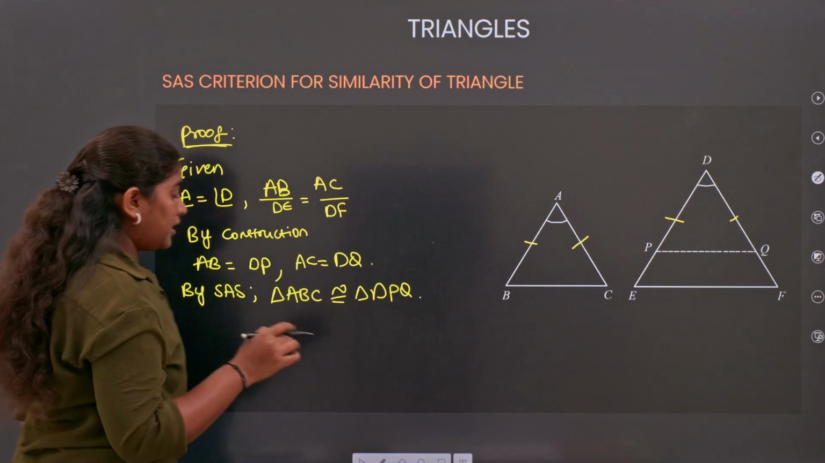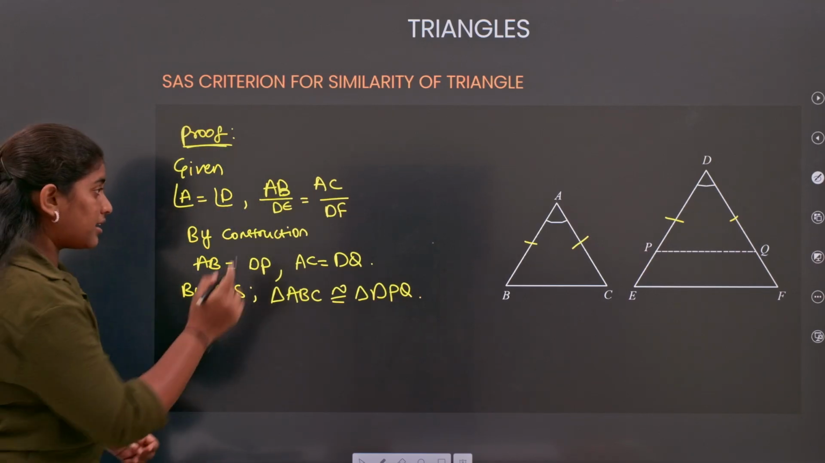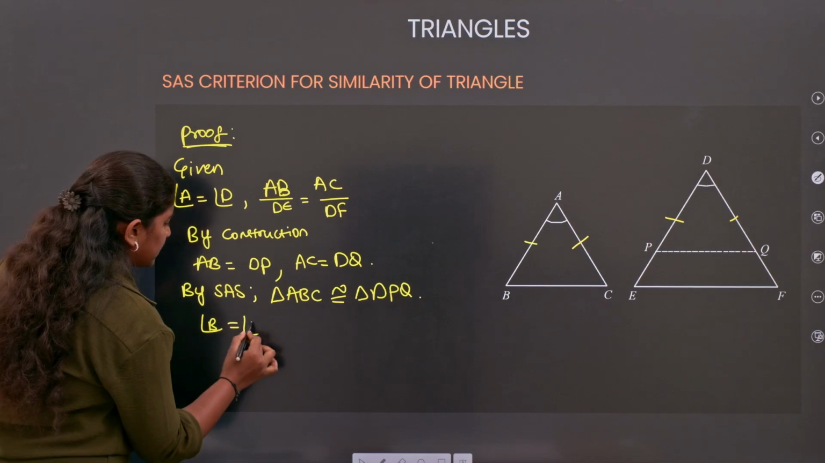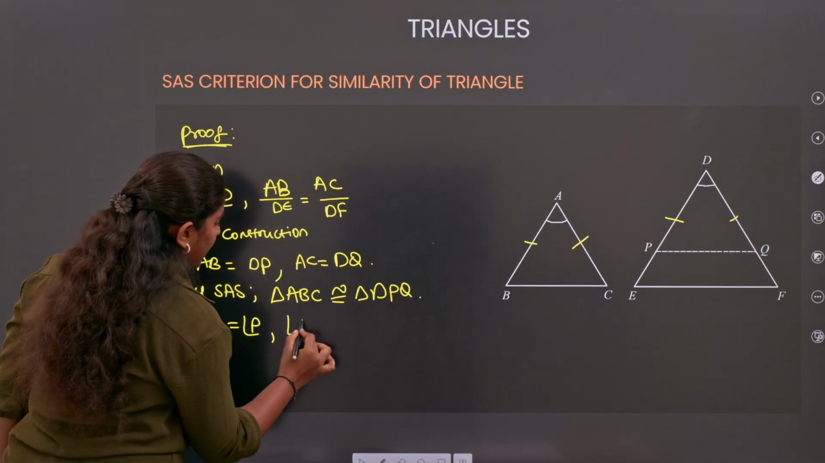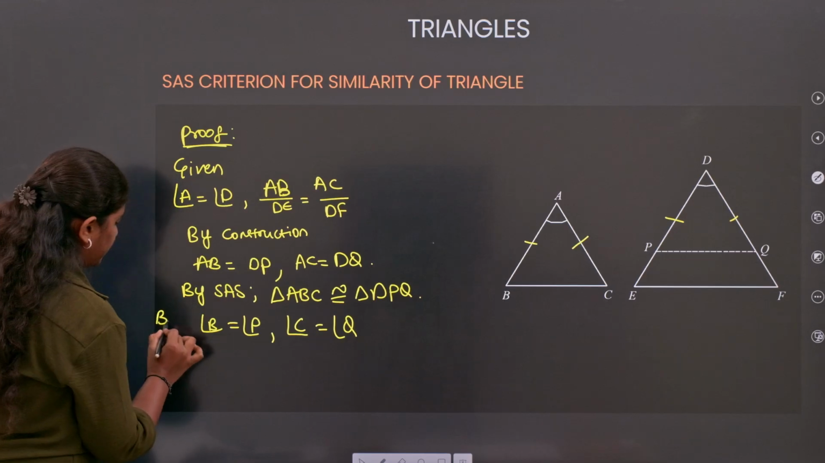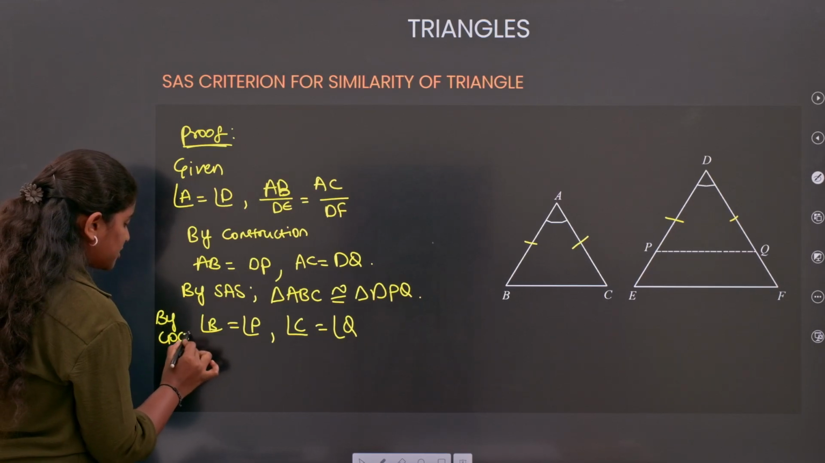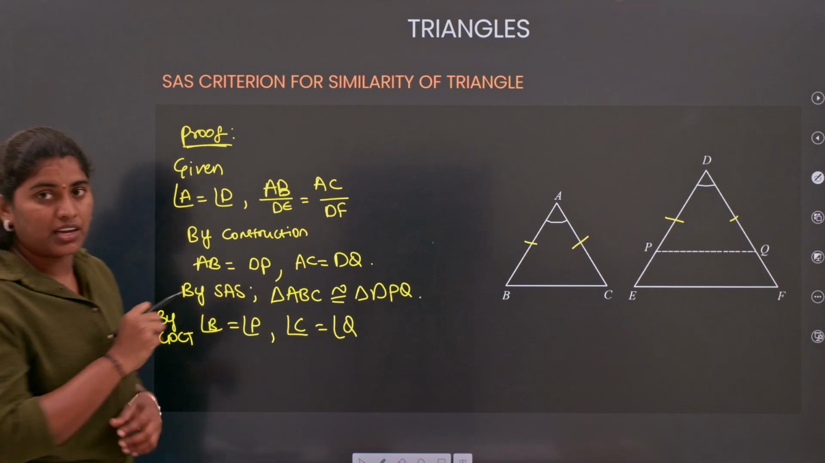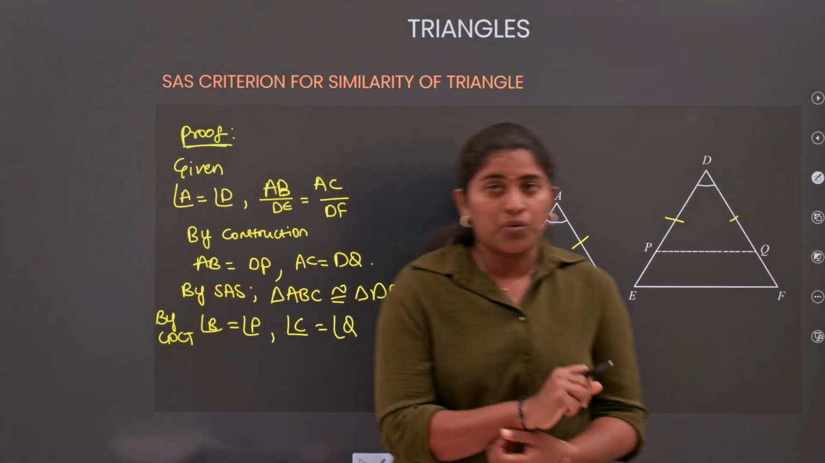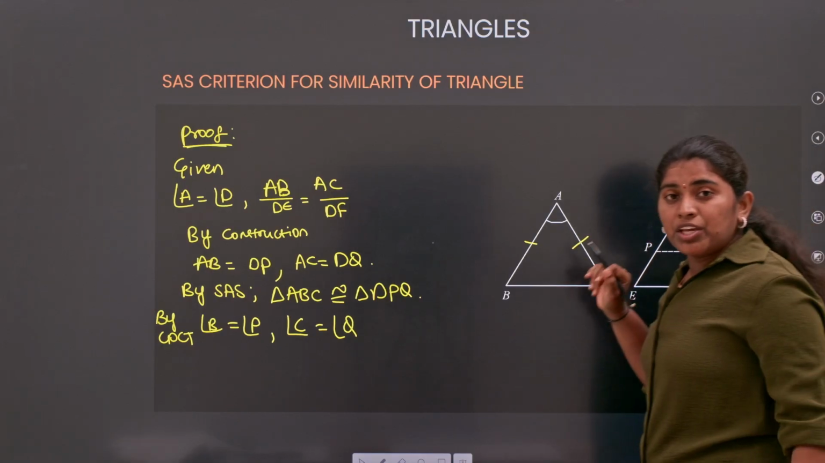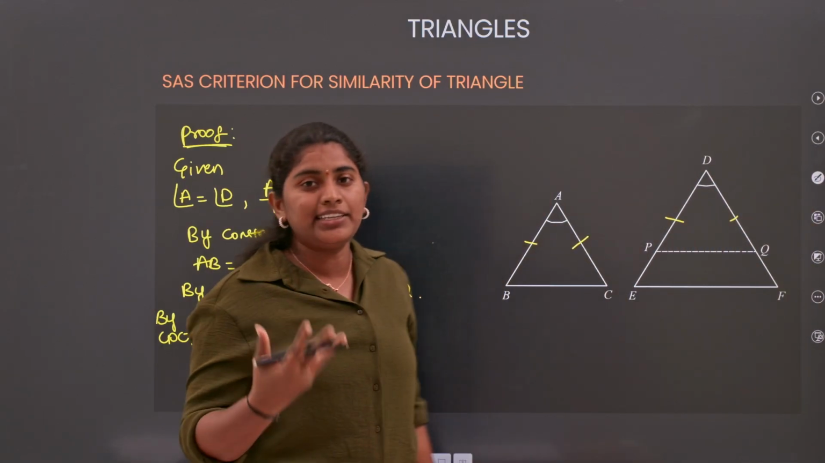Simple. Now we can write angle B equals angle P, and angle C equals angle Q by CPCT. What is CPCT? That is corresponding parts of congruent triangles, which is the shortcut. Understood everyone? So now tell me, how can we prove that triangle DPQ is similar to triangle DEF?